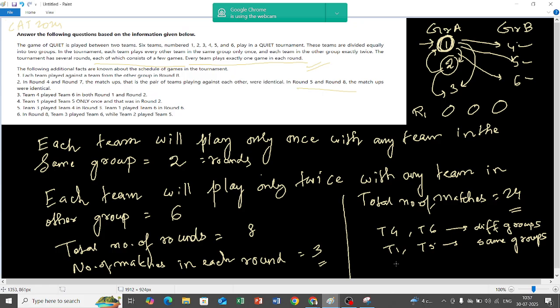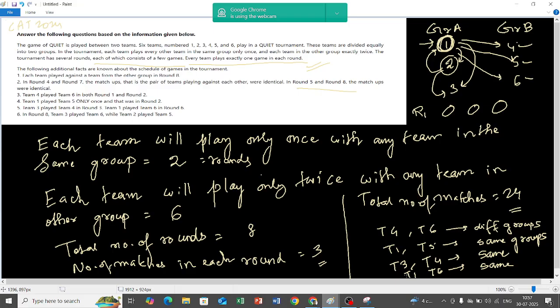So 3 and 4 are in which group, same or different? Same group. Team 1 played team 6 in round 6. So team 1 and team 6 are again in the same group, because only one round is given.